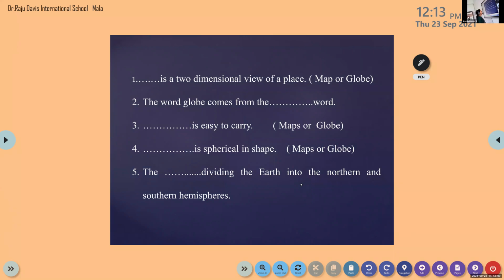Dash is a two-dimensional view of a place. Anyone? Map. Yes, map.